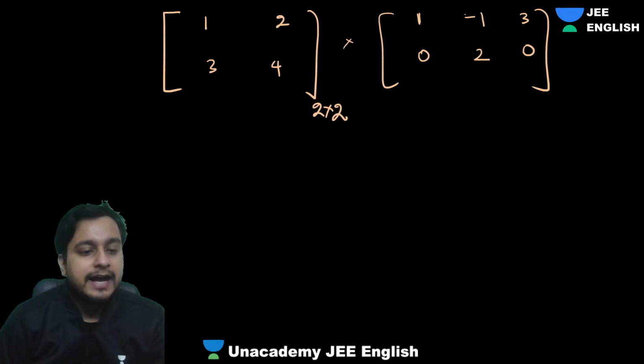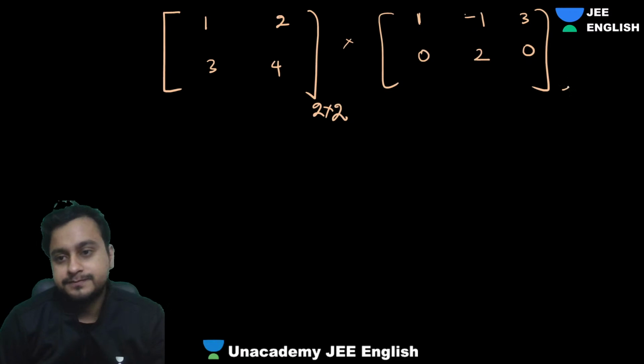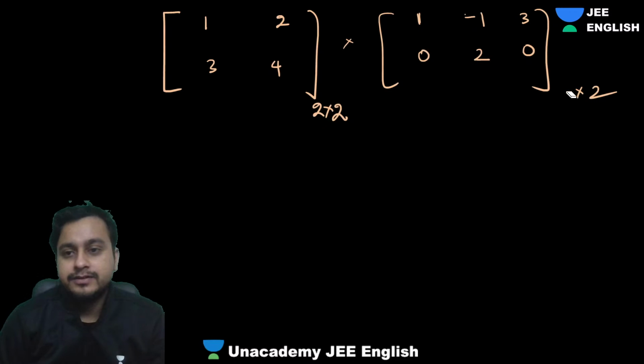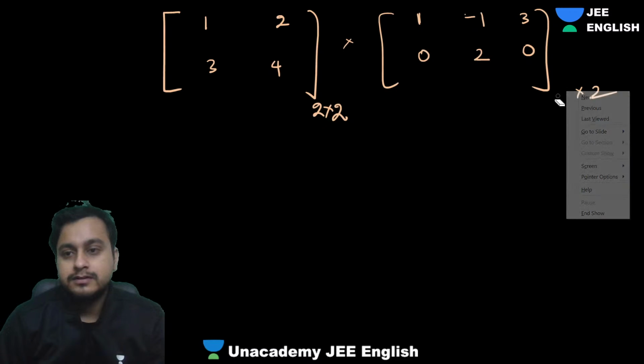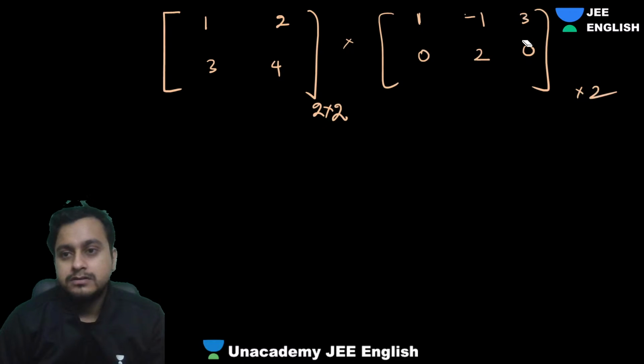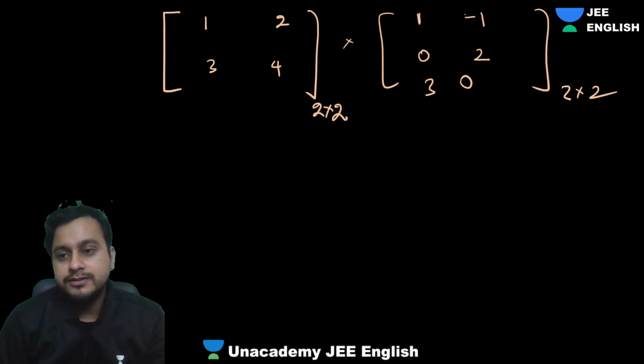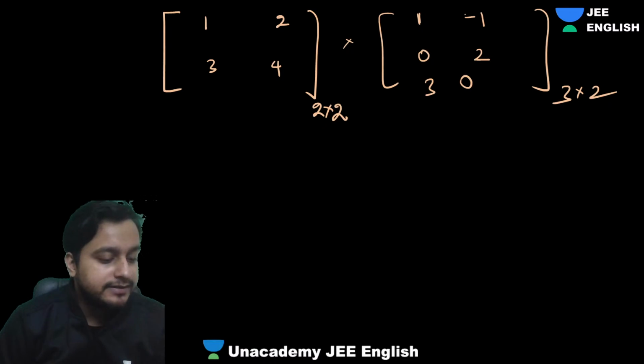Now let's suppose I want to do the multiplication. Let's keep it like this. Okay, now what does it tell me? This is the 3 cross 2 matrix I've taken like this.